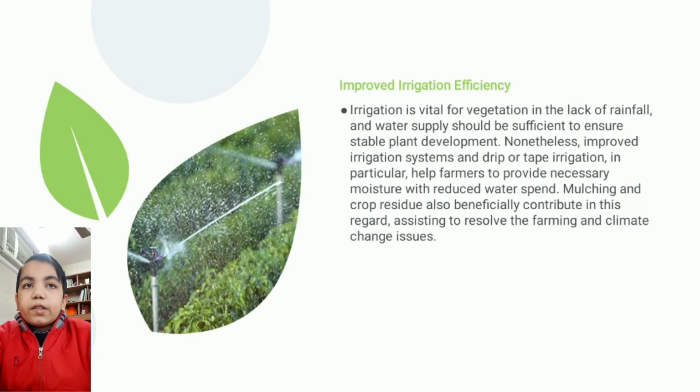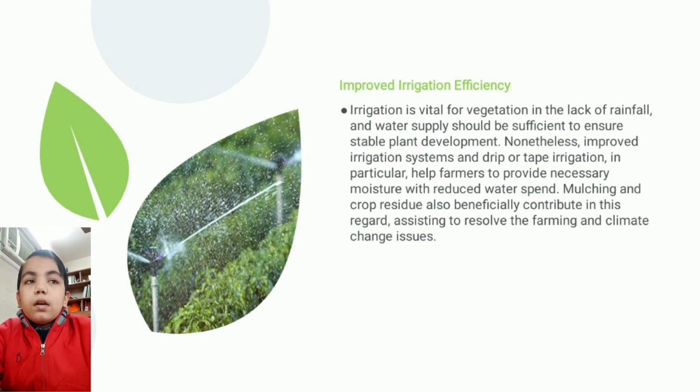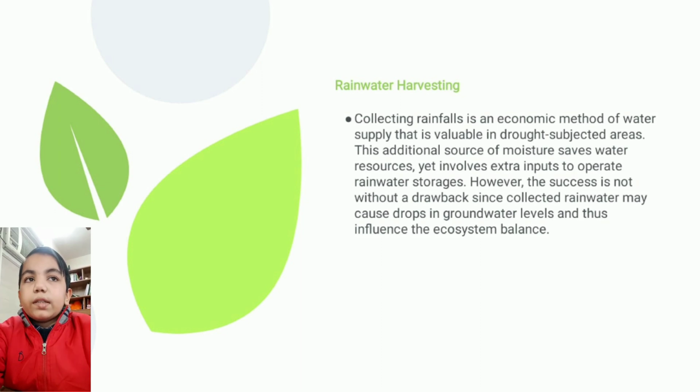Improved irrigation efficiency. Irrigation is vital for vegetation. In the lack of rainfall, water supply should be sufficient to ensure stable plant development. Nonetheless, improved irrigation systems and drip or tape irrigation in particular help farmers to provide necessary moisture with reduced water spend.